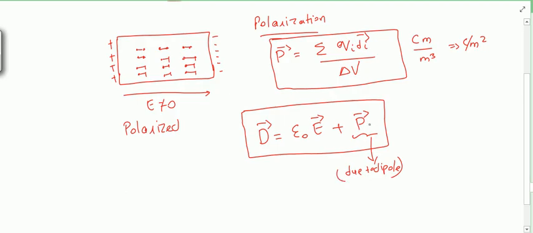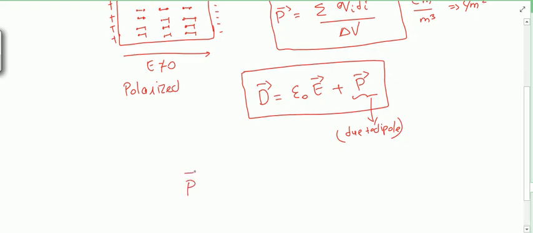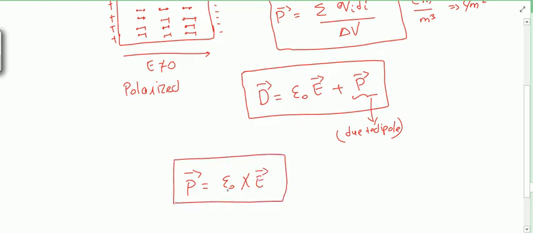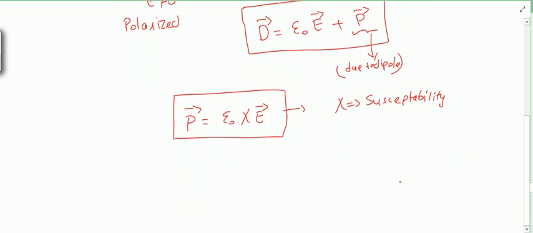This extra term, which is polarization, is also defined as epsilon naught xi E, where E is the electric field. This is the value of polarization, where this xi is called the susceptibility. Susceptibility of the material tells how easily it can be polarized. So this is the value of P.